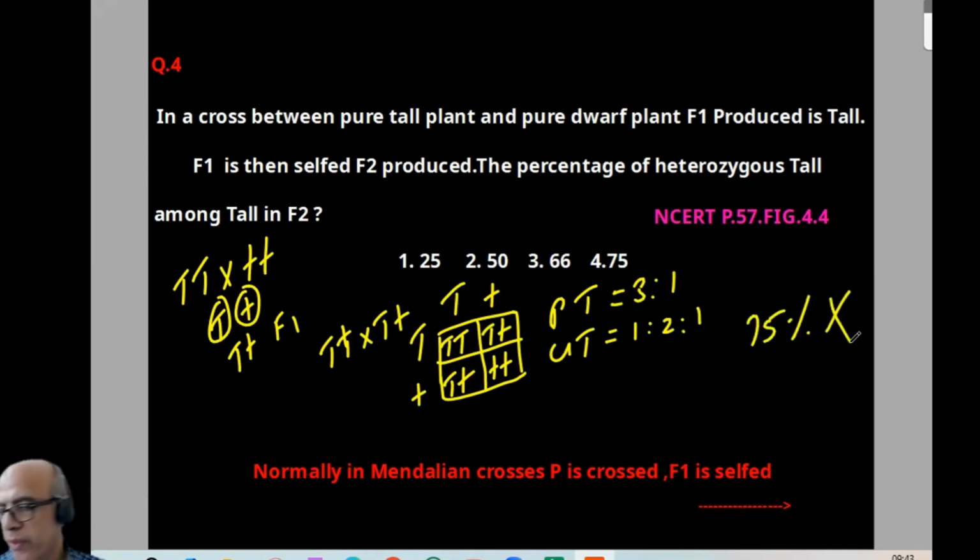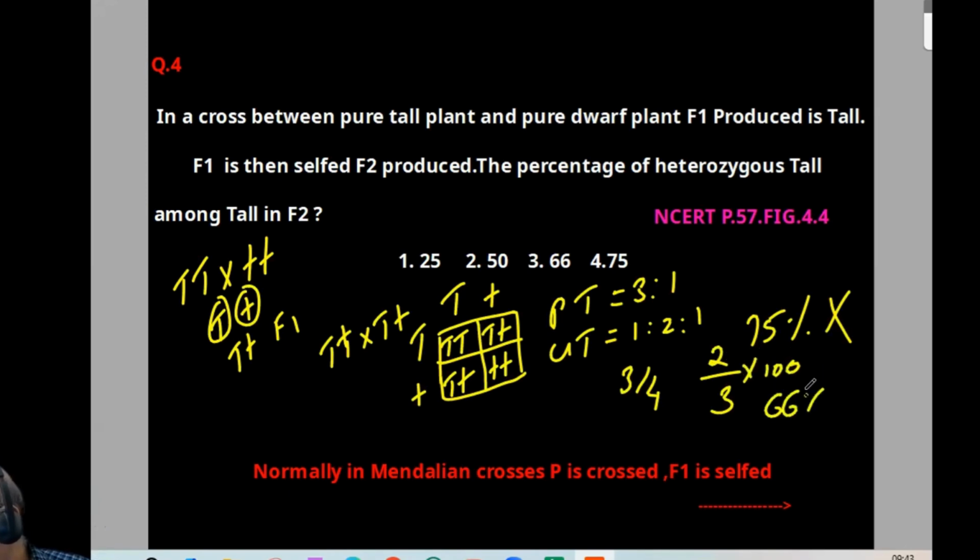This is wrong. The question is among tall. Among tall means 3 by 4 is tall. How many will be heterozygous tall? Tall will be 3, and out of tall, 2 will be heterozygous tall, times 100. So that will be around 66%. I think the answer is clear. Option-wise, the nearest one is 3.